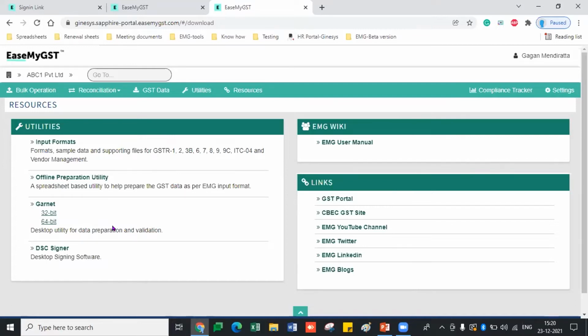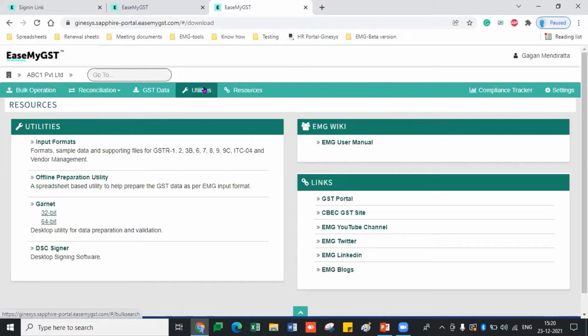We have the GST one due date timing, so there are very much difficulties to log in to that portal and go for the filing. So we have updated our software with the DSC signer. You just have to download the DSC signer software from here, and you will be able to file your return with your DSC applicable.